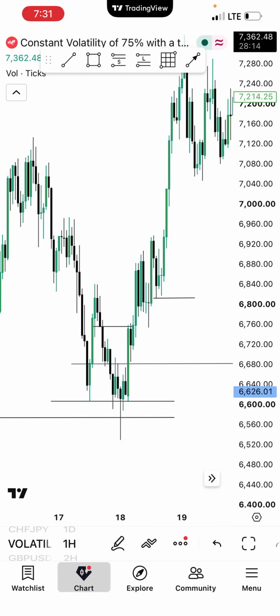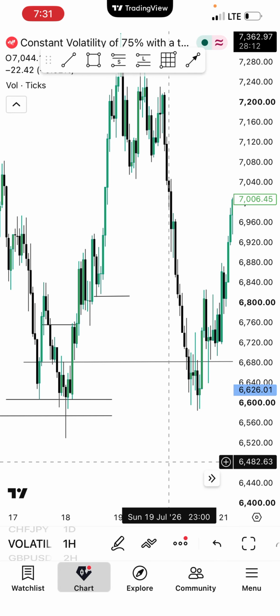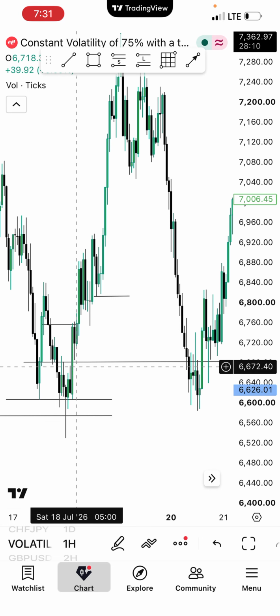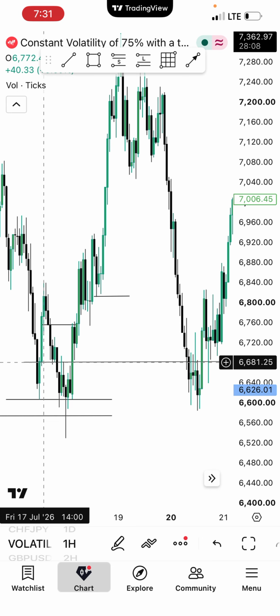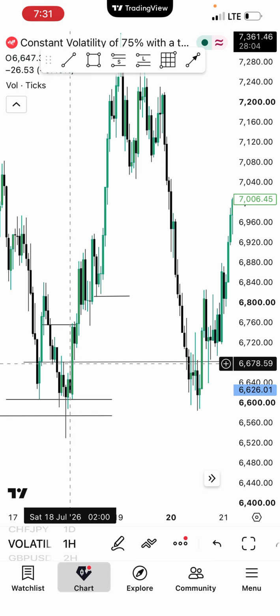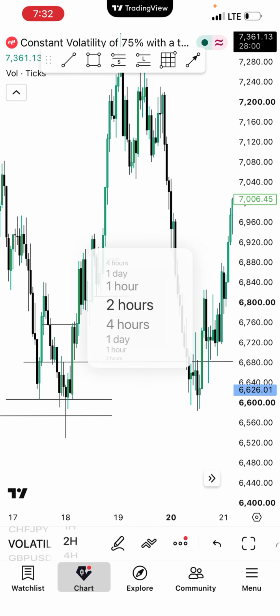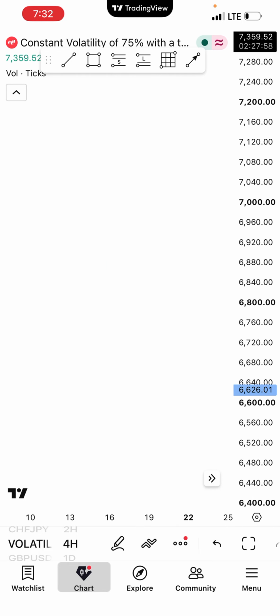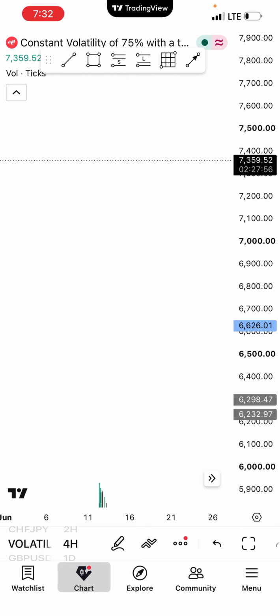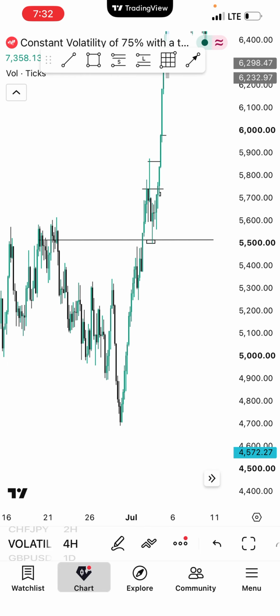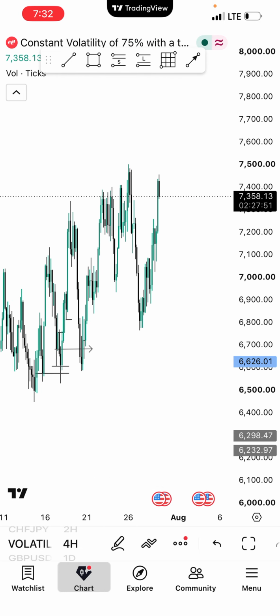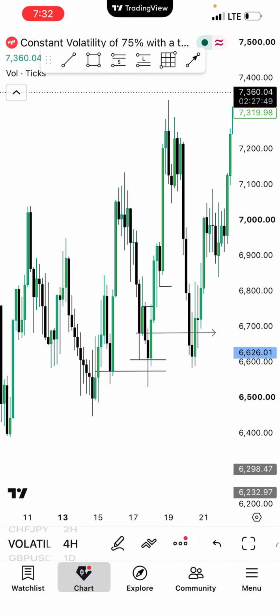So yeah, the QM is fresh. You can see this is the QM. It's fresh. The QM is coming from an OCL, an inverse OCL, and it is fresh. So that will be our entry. You don't need to go checking for the apex again, since we've gotten a clear view on the QM.